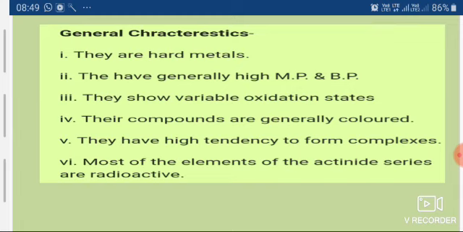They show different colors because the absorption depends upon the number of electrons present in the outermost shell.